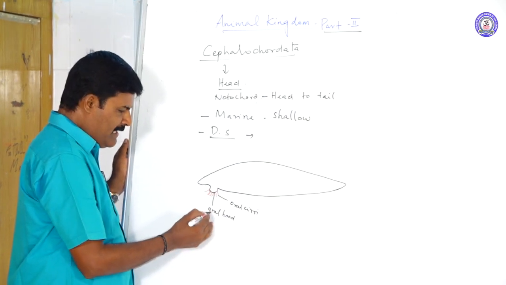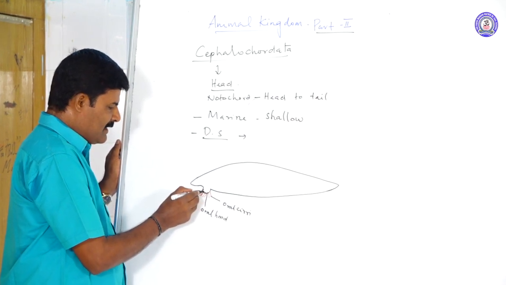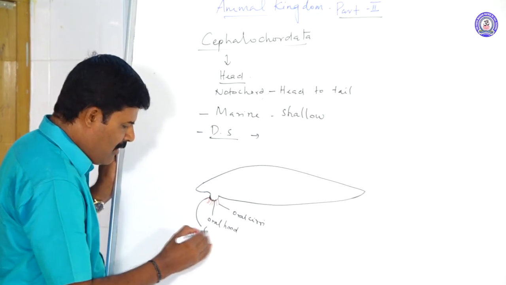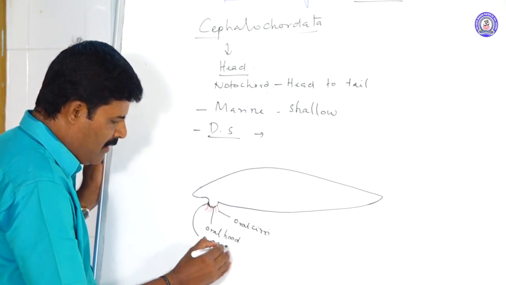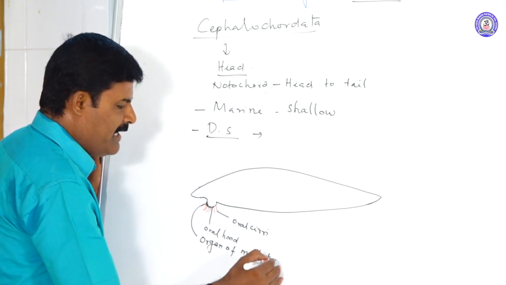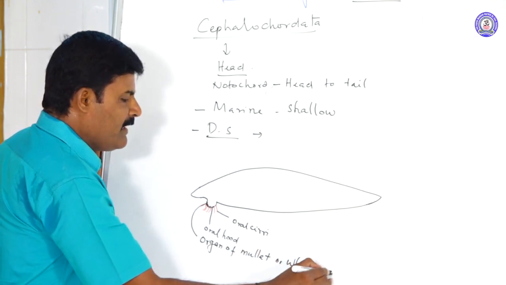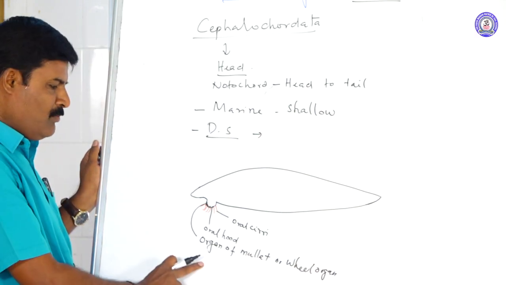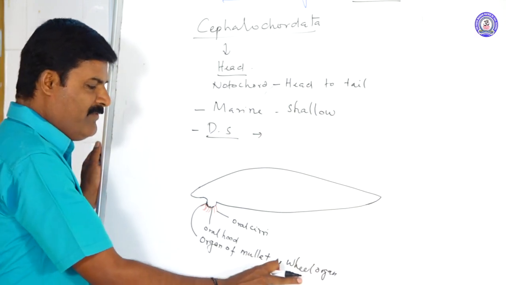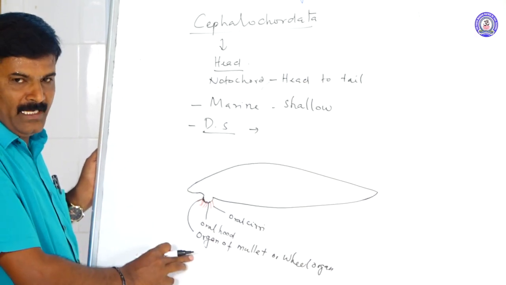Beneath the oral hood, a special structure is present, called the organ of Müller, otherwise called the wheel organ or ciliated Müller organ. What is the role of the wheel organ? It helps in ingestion of the food materials.